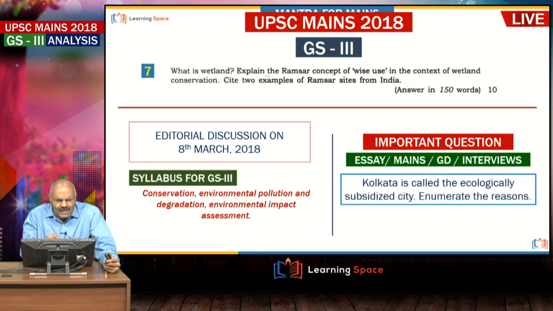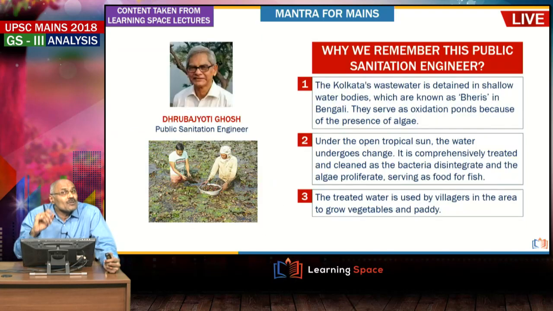Then what is a wetland? Wetland, a simple question, all of you are familiar. Explain the Ramsar concept of wise use in the context of wetland conservation. Give 2 examples. Why is this asked? There is some reason for it, and I am explaining the reason.